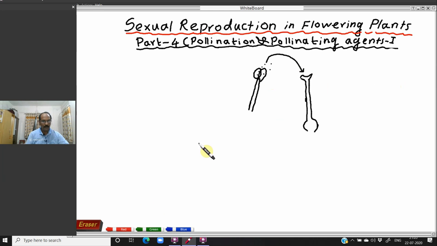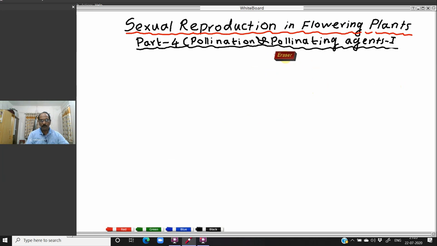Okay, and pollination has different types. So what are the different types of pollination? Let us study them. The different types of pollination are classified according to the source of the pollen grains. One of the types is known as autogamy. So the first type of pollination is known as autogamy.